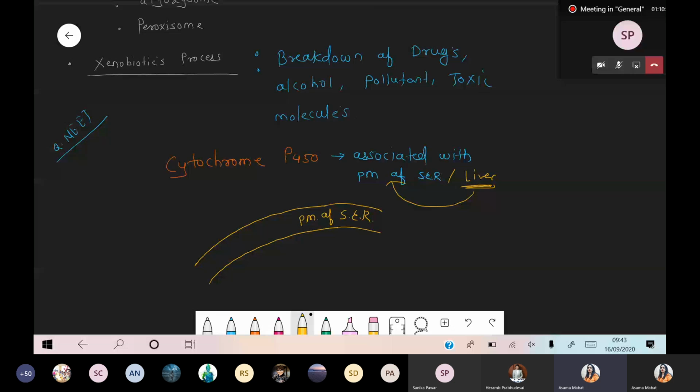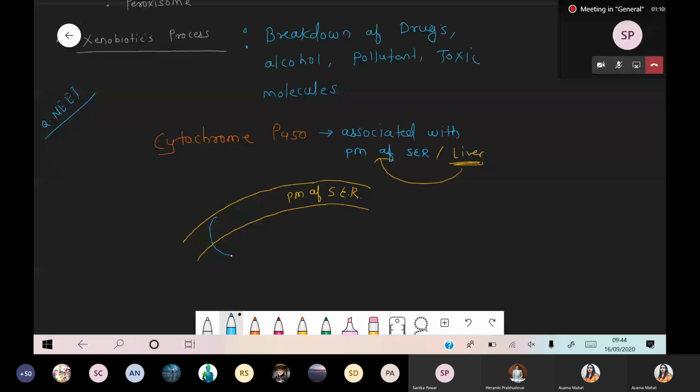Inside this liver, more specifically, we are talking about the plasma membrane of smooth endoplasmic reticulum. Inside this plasma membrane, there is a presence of one enzyme, and this enzyme is cytochrome P450. इसी को हमने यहाँ पे ड्रॉ किया.